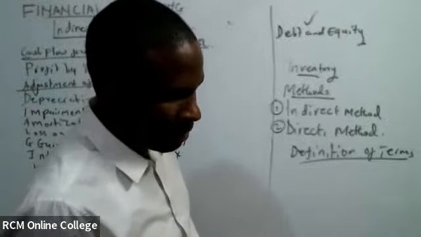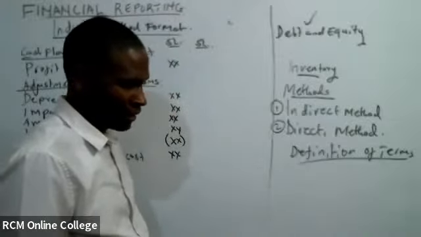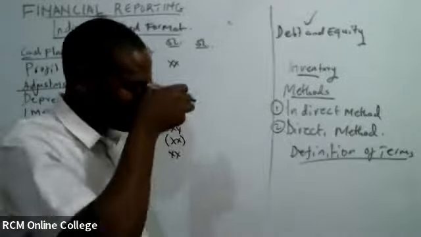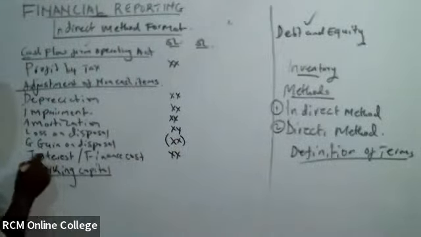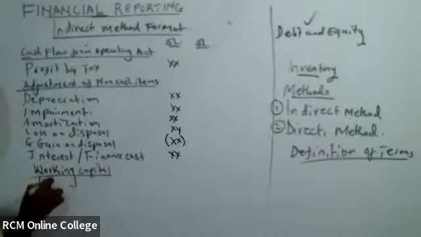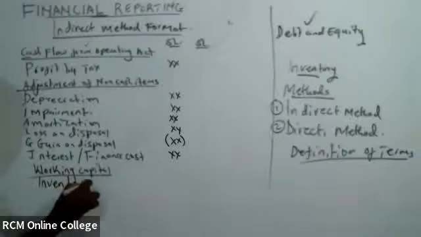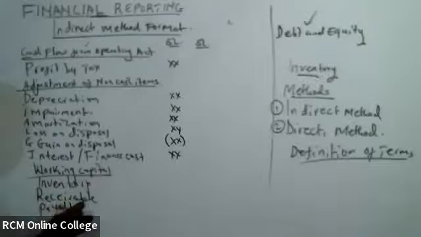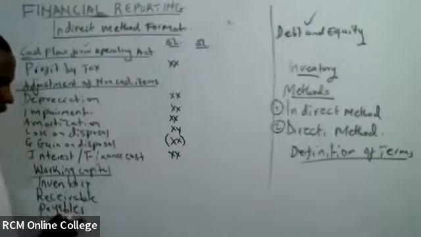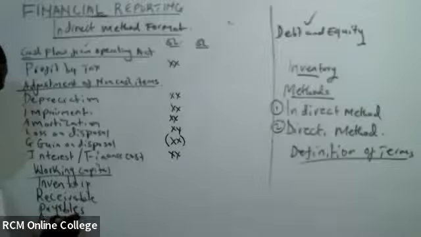Haya, Peter amenipatia formula. Asante. Current assets, current liability. Yeah, that is it. Now, working capital yangu, nitakuwa na inventory, nitakuwa na receivable, nitakuwa na kitu ingine inaitwa payables. Na if I have prepayment nitaweka hapa. If I have accruals nitaweka hapa. Unaona? Hata accruals naweza weka hapa. Outstanding accruals.